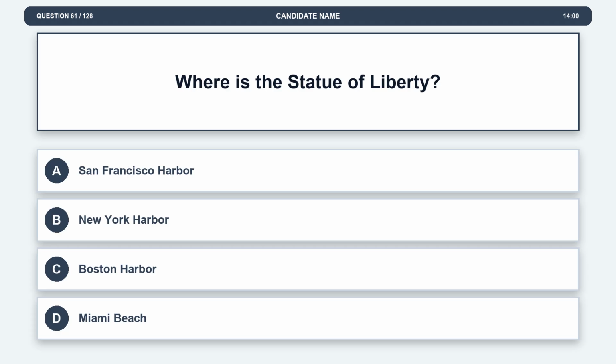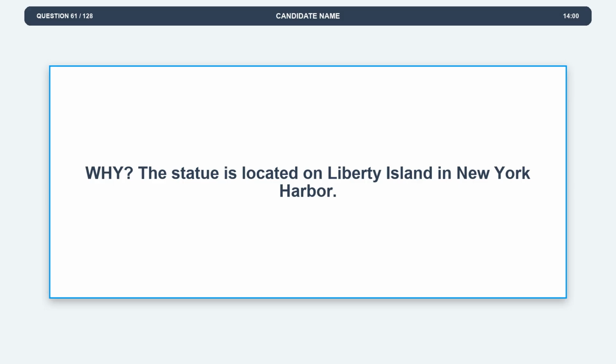Question 61. Where is the Statue of Liberty? Option A. San Francisco Harbor. Option B. New York Harbor. Option C. Boston Harbor. Option D. Miami Beach. The correct answer is option B. New York Harbor. Explanation. The statue is located on Liberty Island in New York Harbor.